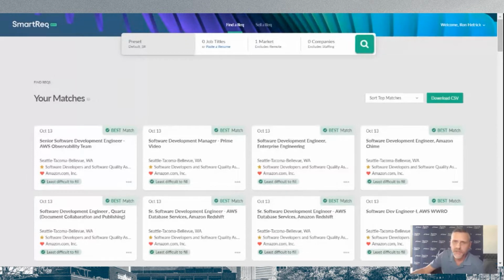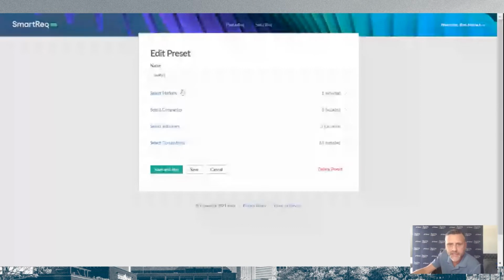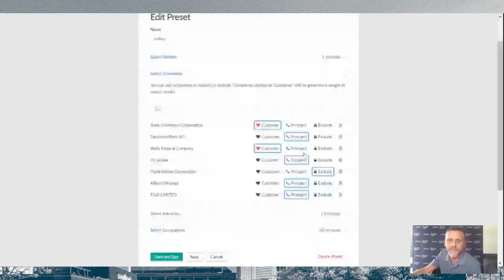So you can come into it and say, hey, I want to generate a preset. In this particular case, I have several here that I've used as examples. I live in Jacksonville, Florida. And in this, I can basically tell it, hey, SmartReq, I live in Jacksonville. These companies are my customers. These are my prospects.